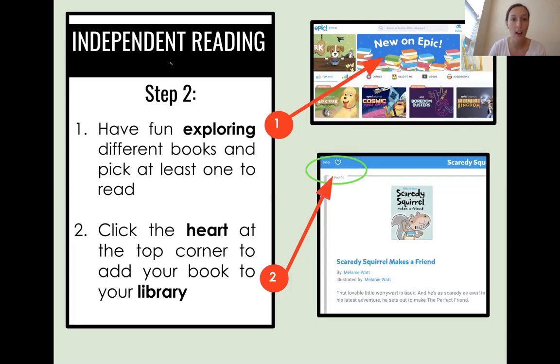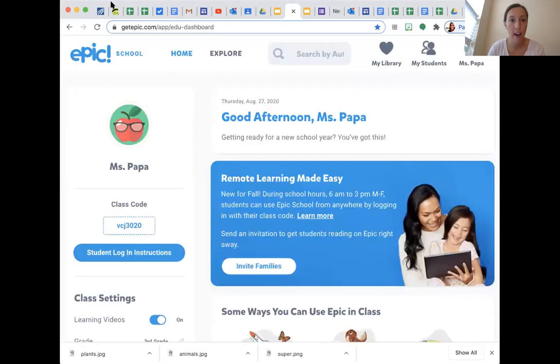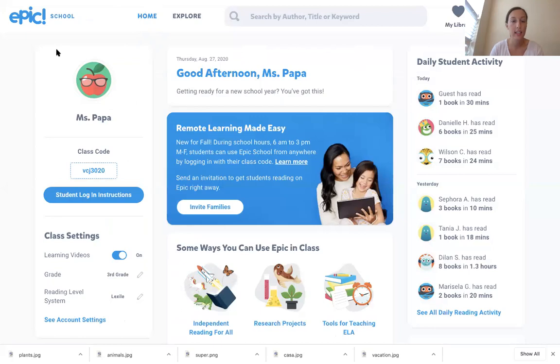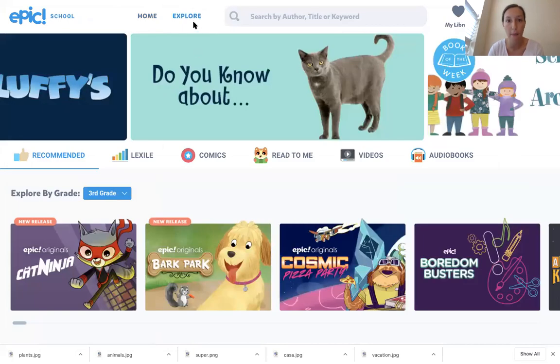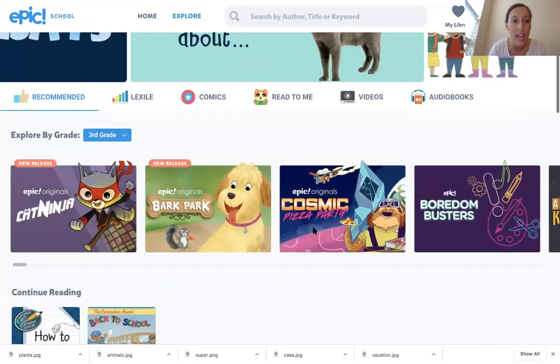Now I'm gonna go back onto Epic so you guys can see what that looks like on the website. So now if I go to my Epic, this is what mine looks like. It's a little different than yours, but I'm gonna click right here where it says Explore. Yours should also say Explore at the top here as well. And I see all these different cool books I can read.